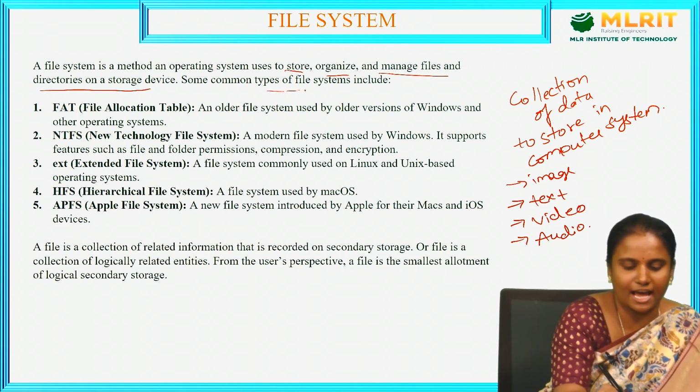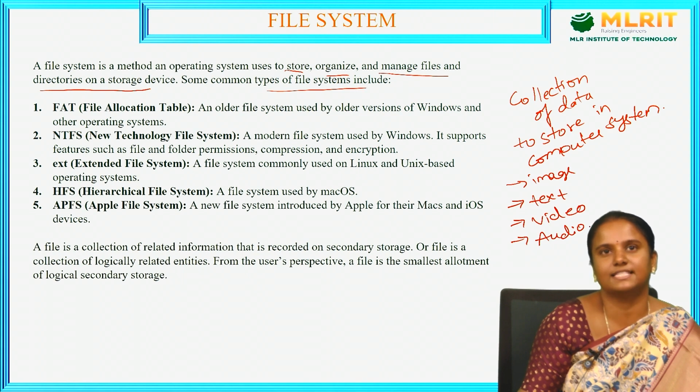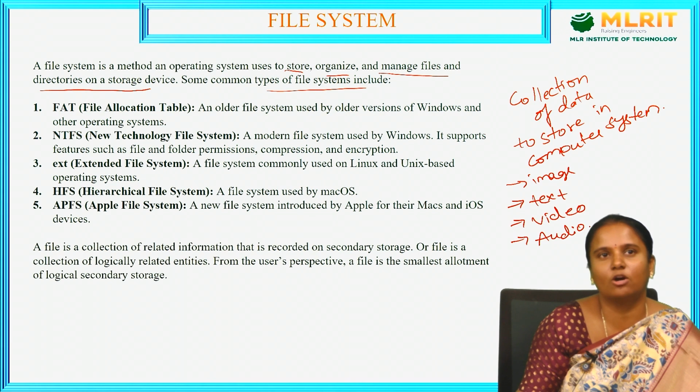Some common types of file systems include FAT, file allocation table, NTFS, new technology file system, EXT, extended file system, HFS, hierarchical file system, and APFS, Apple file system. Let us first see the file allocation table.